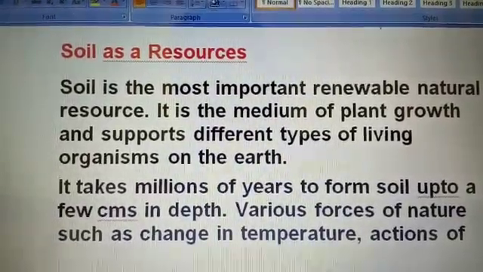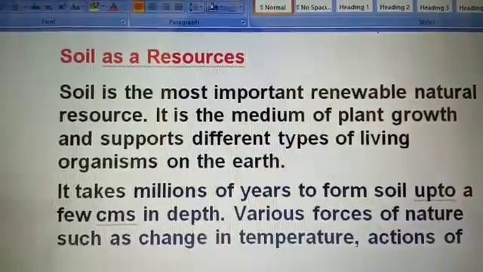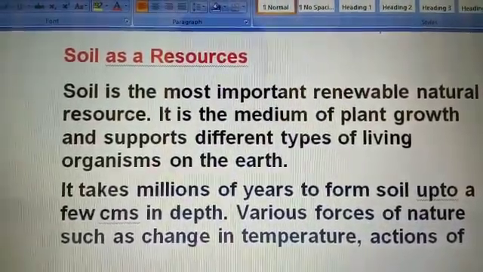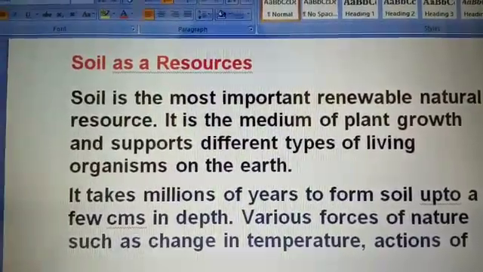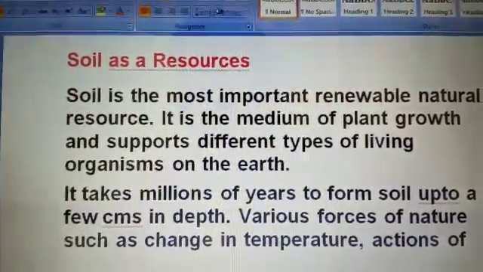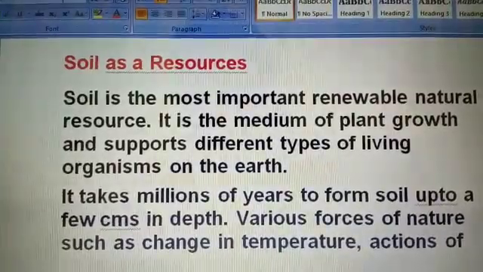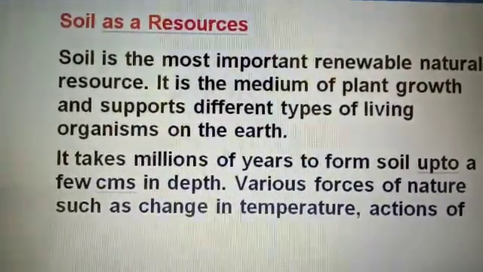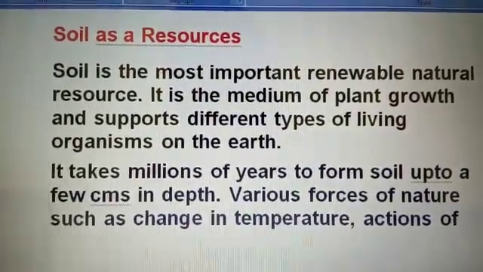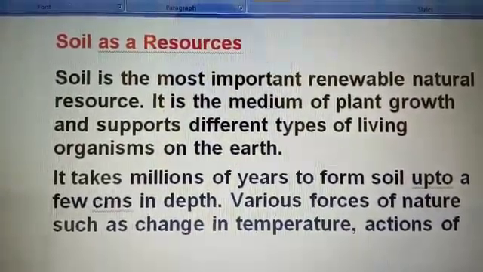And time is an important factor in the formation of soil. Various forces of nature such as change in temperature, actions of running water, wind, and glacier, and activities of decomposers contribute to the formation of soil.